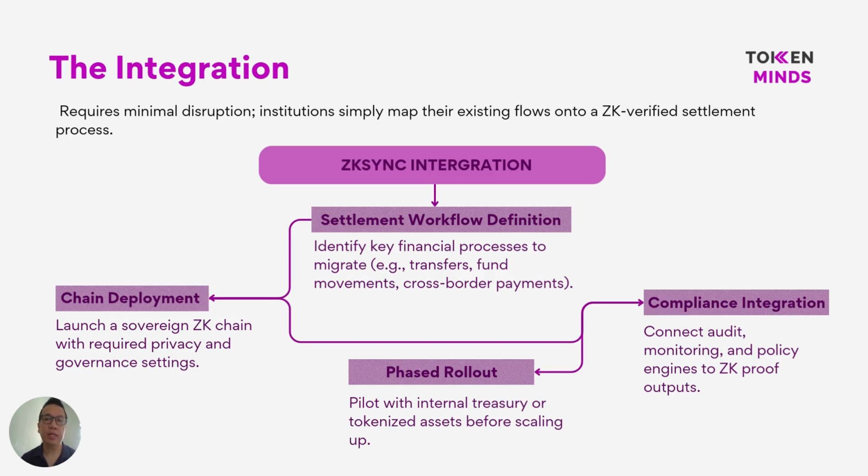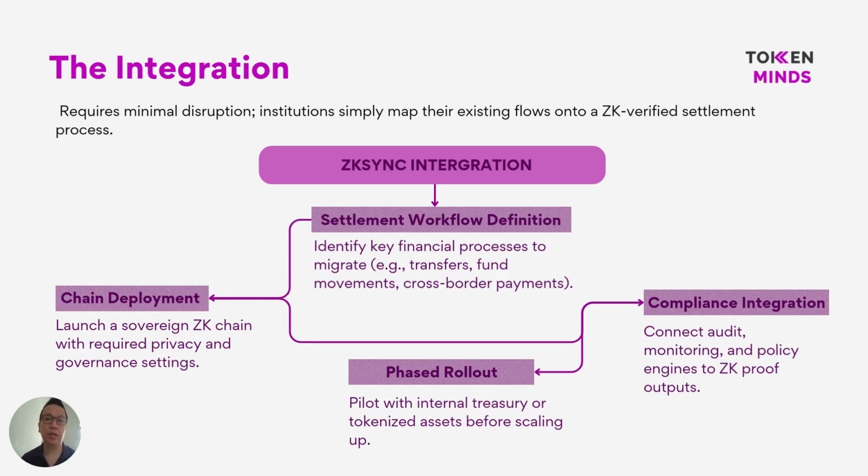Integration with zkSync Elastic Network requires minimal disruption. Institutions define settlement workflows, deploy a sovereign ZK chain with the required governance settings, integrate compliance and audit systems with proof outputs, and roll out in phases starting with internal treasury or tokenized assets.